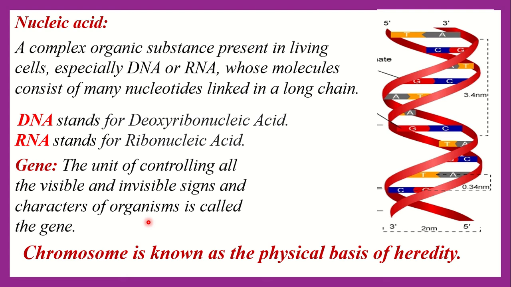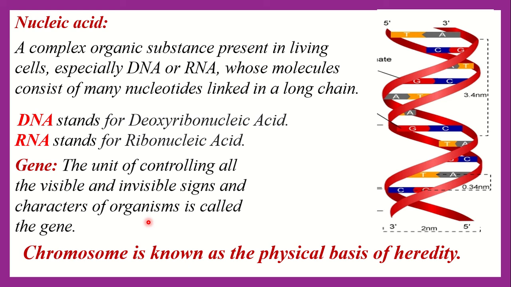A character of an organism may be controlled by more than one gene. Again, a single gene may control several characteristics. The eye color, hair pattern, skin color, etc. of man are controlled by the gene. Like man, characters of other animals and plants are also controlled by the gene.